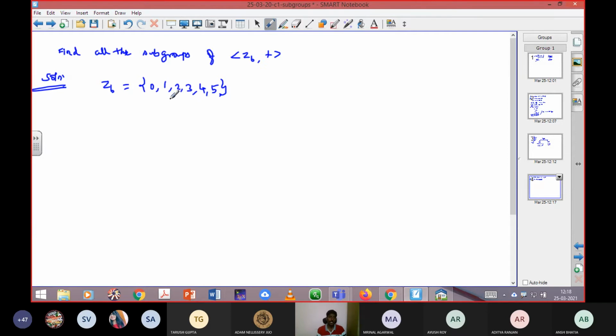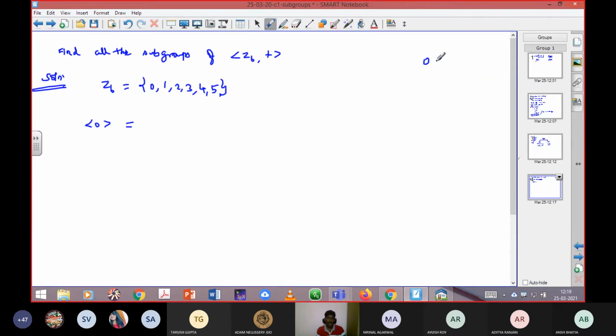Here the method is going to follow the cyclic generator method. Cyclic generator means we find the order of the element, how many times we increase the power. So the cyclic generator concept is: first consider 0.